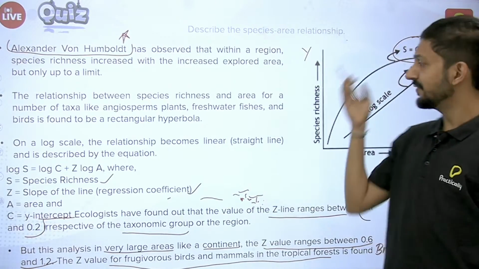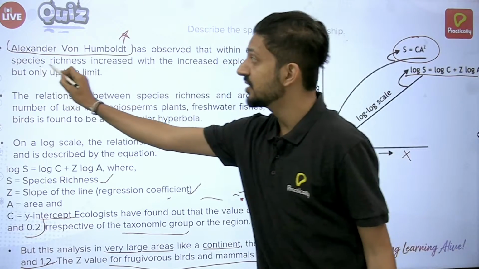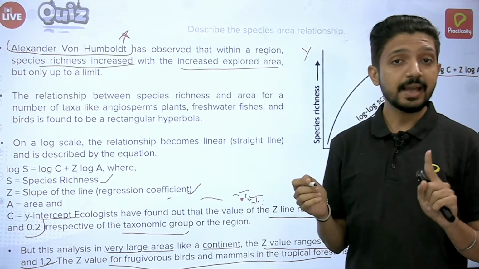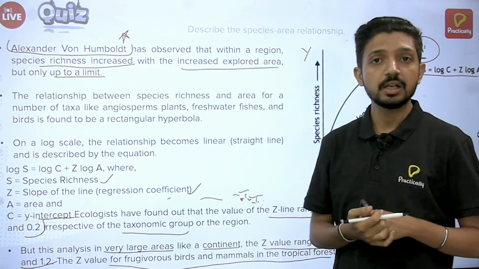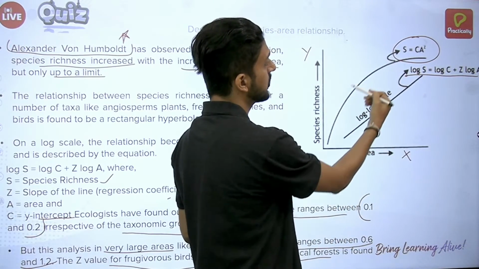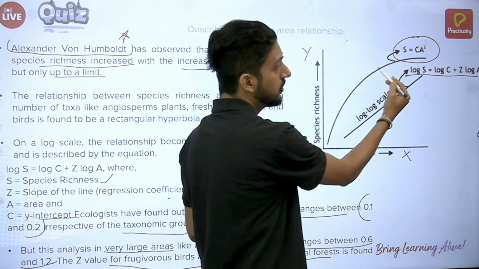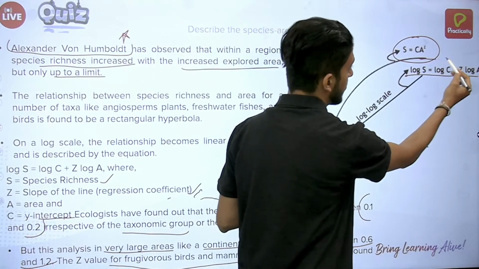Even if you don't see the graph, it's very obvious that species richness increases with increase in area. But this happens only up to a certain limit. Beyond that limit, it won't grow. That's why if you draw this curve, initially it's increasing at a very high rate, but as you move ahead, the curve almost becomes a straight line.